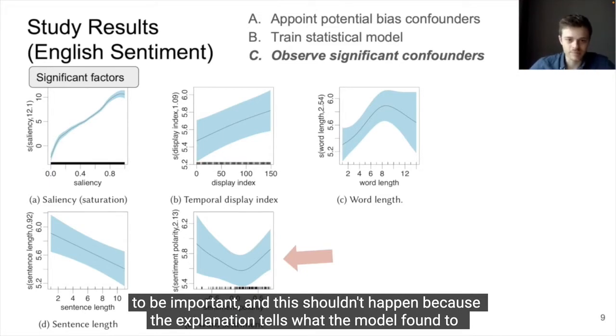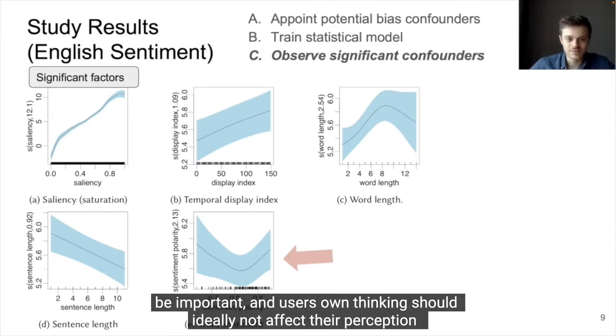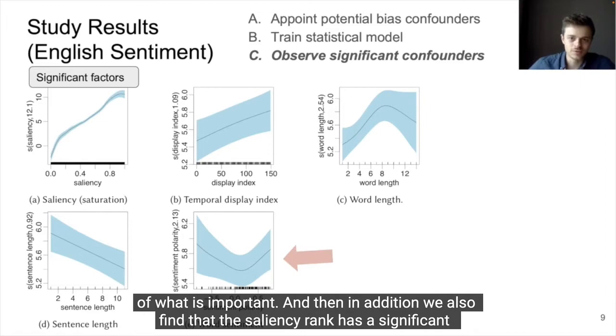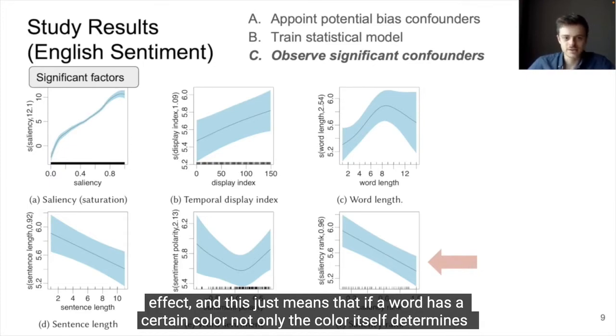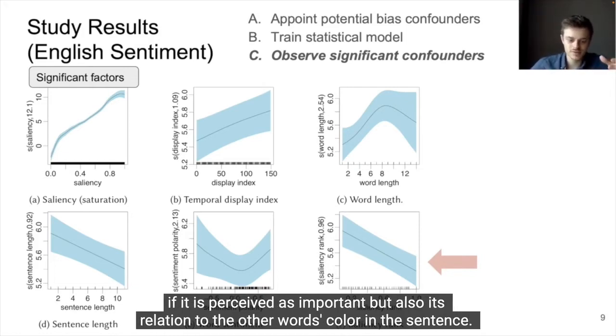And this shouldn't happen because the explanation tells what the model found to be important, and users' own thinking should ideally not affect their perception of what is important. And then in addition, we also find that the saliency rank has a significant effect, and this just means that if a word has a certain color, not only the color itself determines if it is perceived as important, but also its relation to the other words' colors in the sentence.